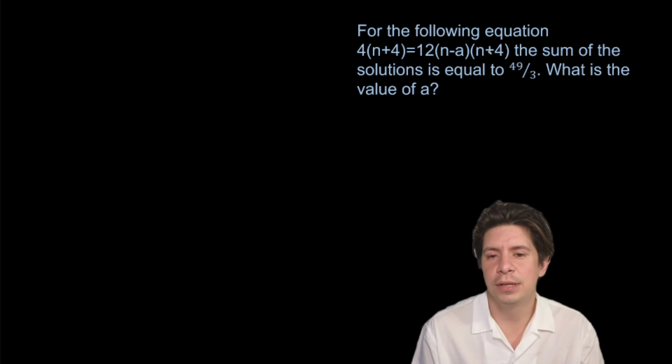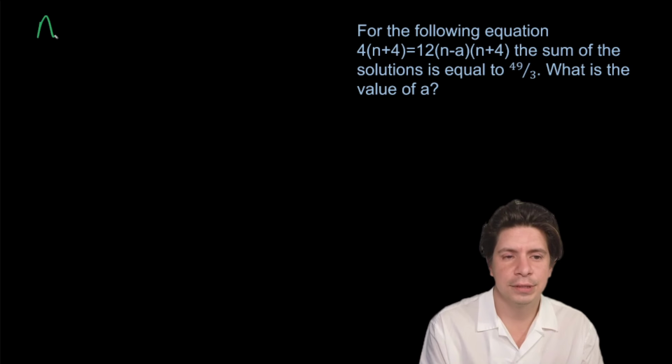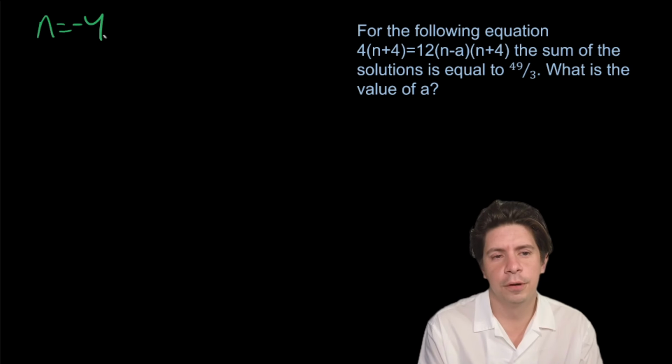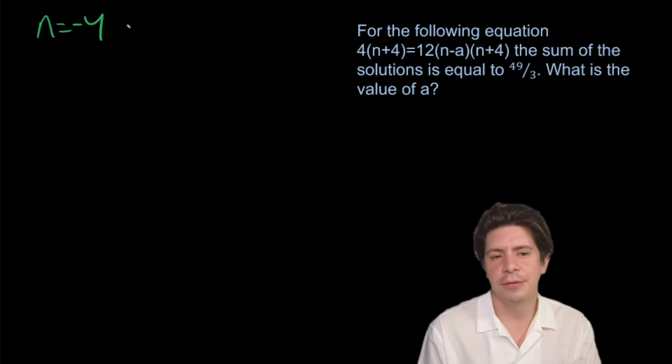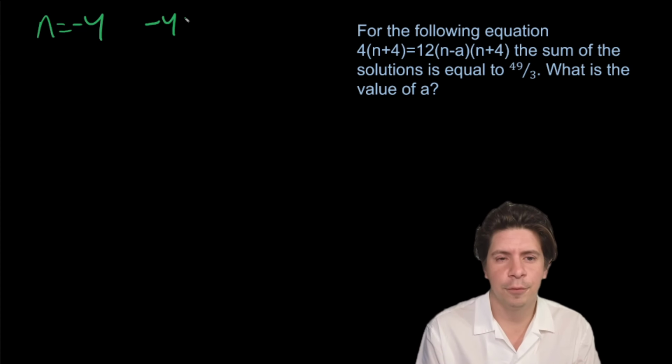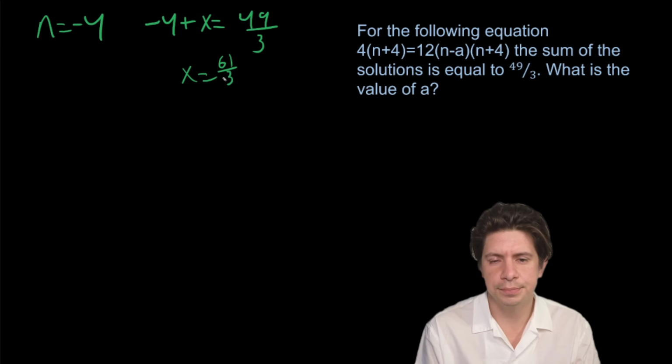So let's find one solution. They both have n plus 4. So they can both be n equals -4, because if you have -4, you'll get 0 on both sides. So let's find what the other solution could be by doing -4 plus, let's call it x, equals 49 over 3. X will equal 61 over 3.